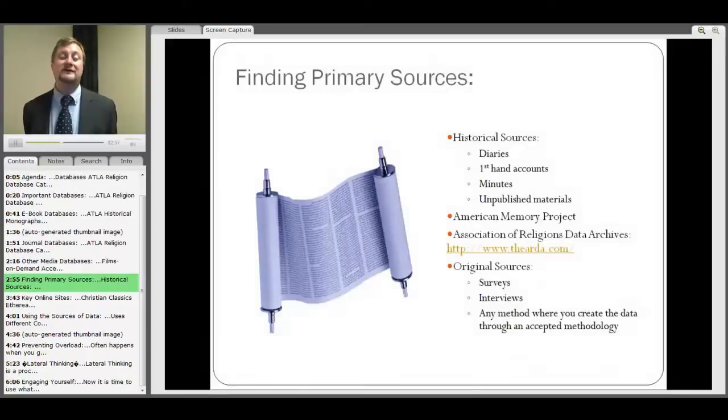I also encourage you to find primary resources. Primary sources are diaries, first-hand accounts, minutes, and unpublished materials. Some of the great places to look for these resources are the American Memory Project at the Library of Congress, and the Association of Religious Data Archives, located at www.thearda.com, which is run out of Penn State University.